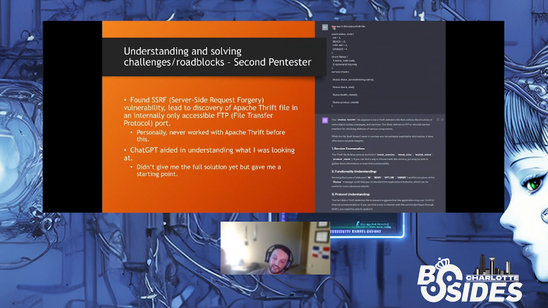If you see here on the right in the picture, this is exactly the file and its entire contents and what I found. Since I didn't know what to do, why didn't I ask ChatGPT? I went ahead and passed along what the Thrift file was, and it was able to tell me that it was an Apache Thrift file.